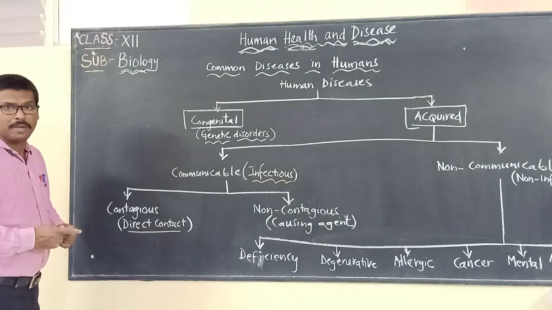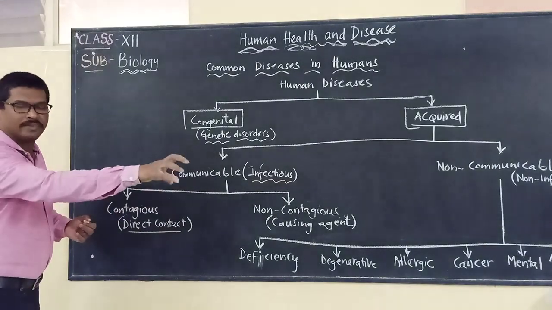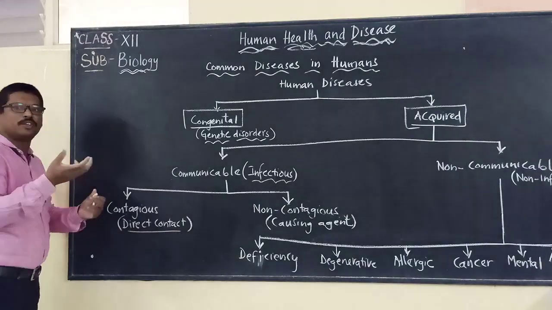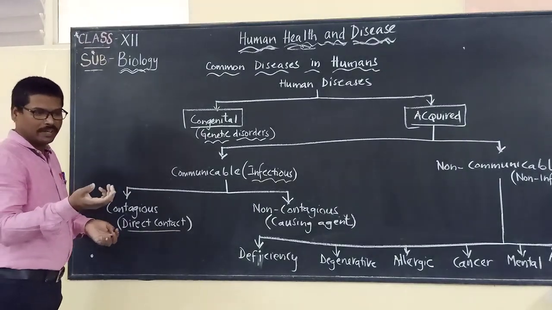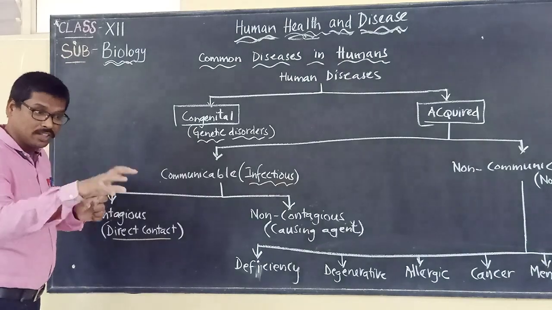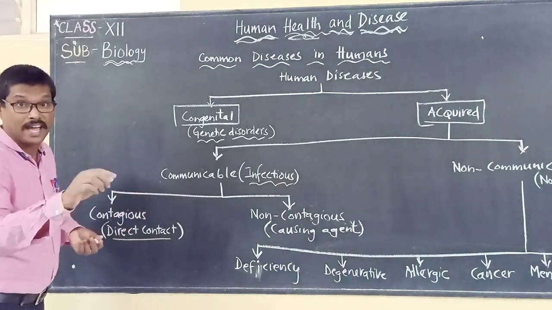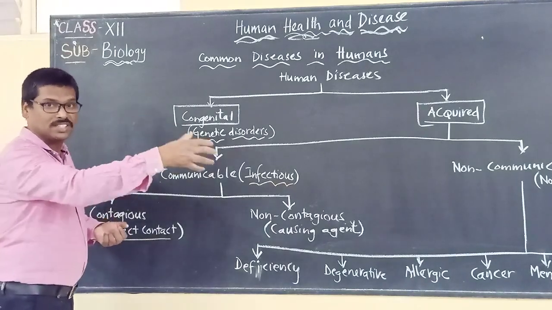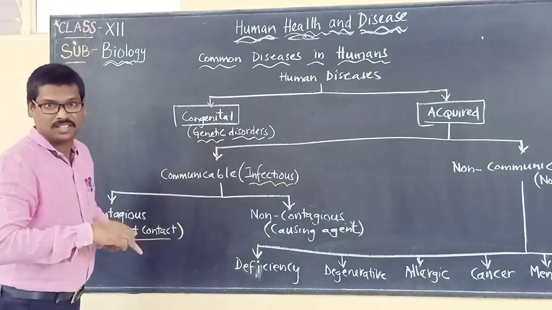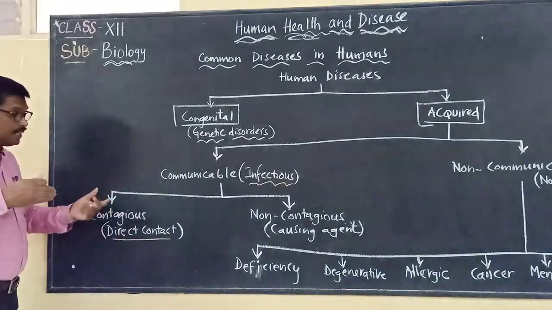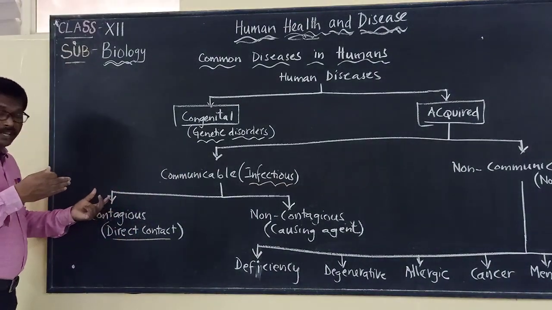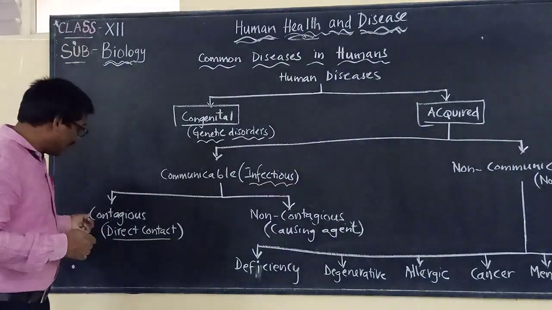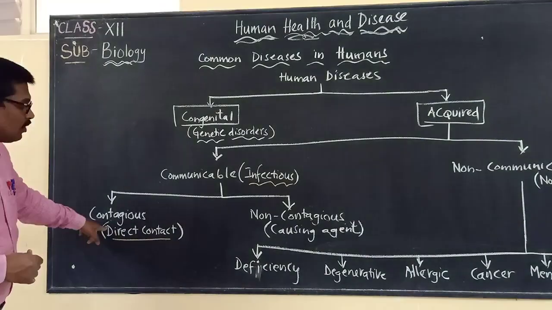Maybe a microbe is there on an object, so when we touch it, it is called direct contact. Maybe you are using your computer system, and when there is a microbe present on the mouse and you touch it, it is direct contact. Maybe microbes are present on a door knob. When you touch that door knob, it is direct contact. Such diseases that are carried through direct contact are called contagious.